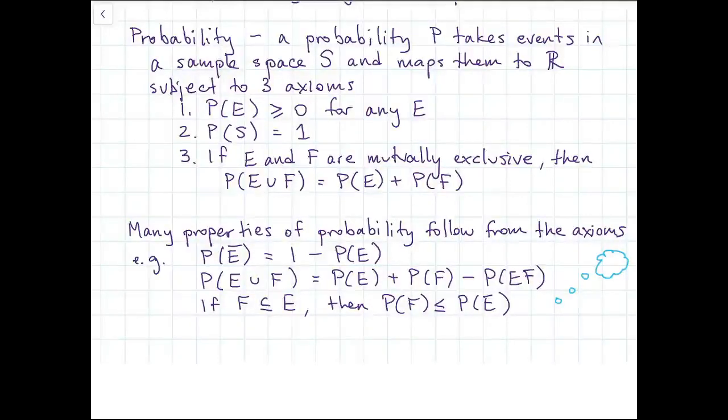See if you can try to prove each of these three relatively obvious results, but only using those three axioms of probability. And spoiler alert, the additivity axiom is going to be used in all three of those cases. So give that a try. See if you can prove those three things just from the axioms.